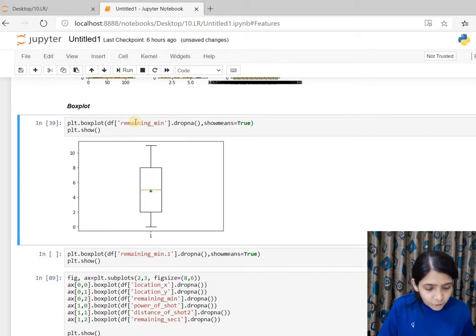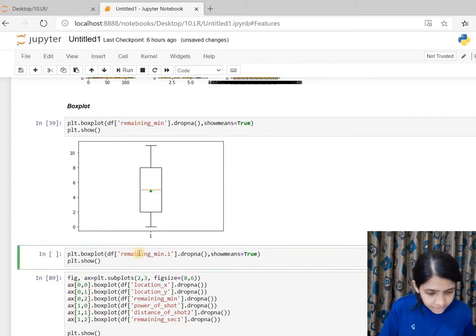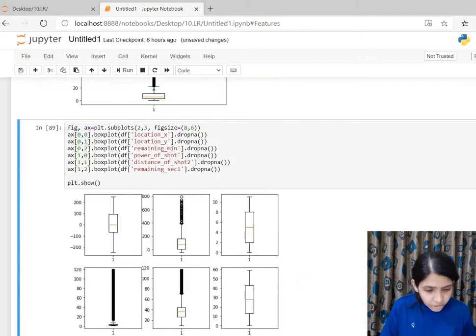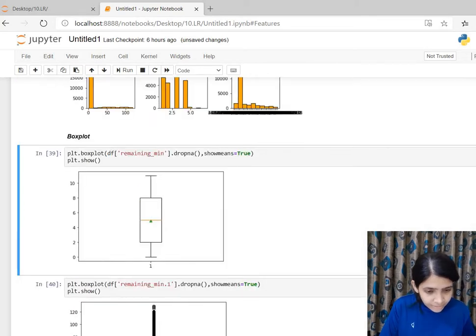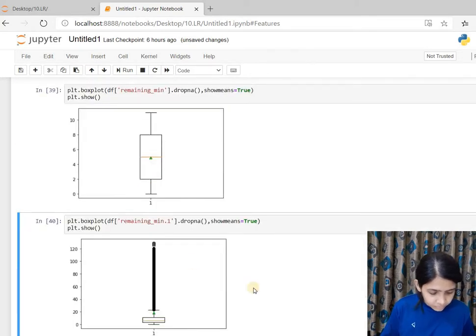So this is the box plot of one feature, remaining minutes, and this is the box plot of remaining minutes 1. We can see that remaining minutes is a more normally distributed plot than remaining minutes 1. It has a large number of outliers. These are the outliers.